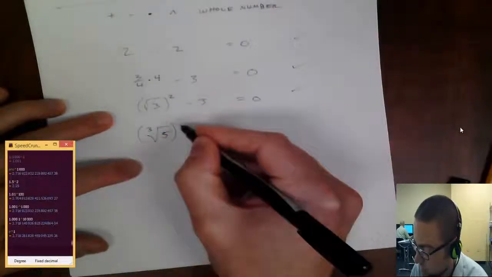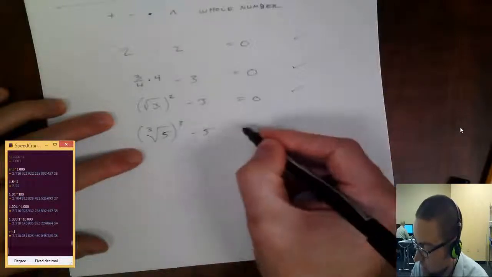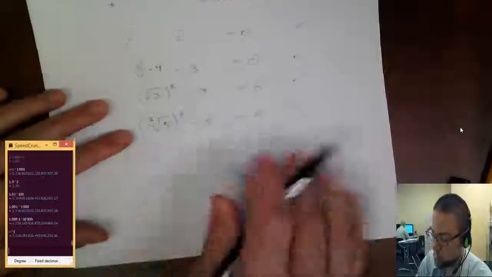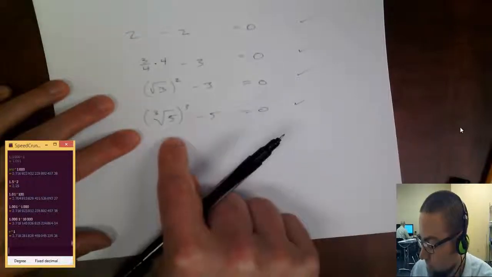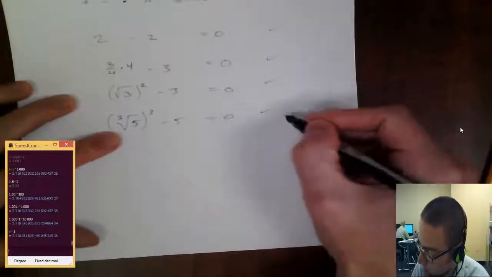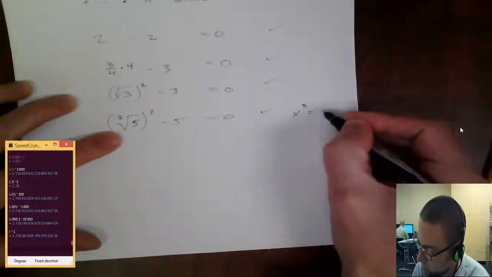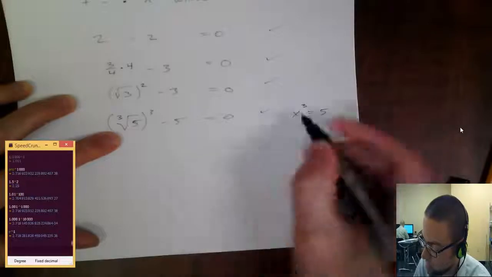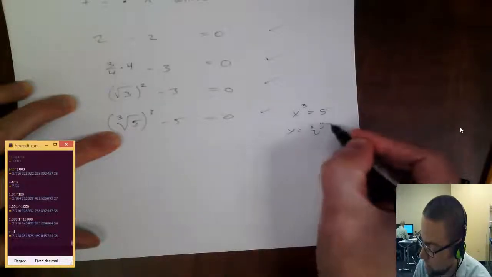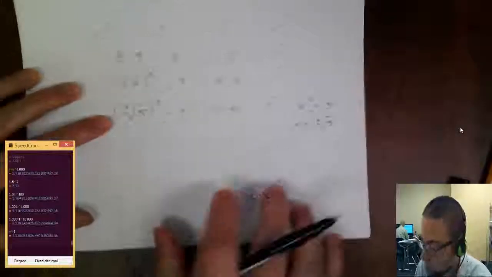Well, I just take that to the 3rd power, and that turns into 5, and then I take away 5, and it equals 0. So you can see that these irrational numbers are all solutions. And by the way, this is the solution to the equation x cubed equals 5, right? So x could be the cube root of 5. So these are solutions to algebraic equations.